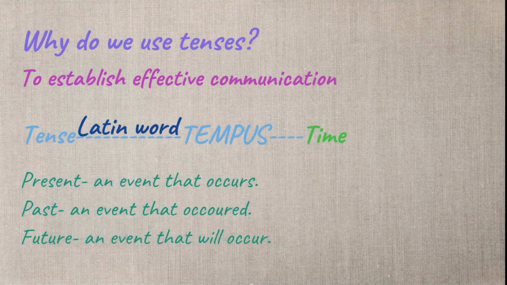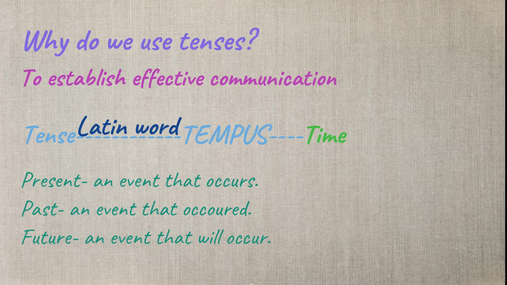Now, why do we use tenses? The concept of English verb tenses is very important in establishing effective communication. The term tense has been derived from the Latin word tempus, meaning time. Since there are many ways in which we express the time of action, we use tenses. It's a method that we use to refer to time: past, present, and future. So, there are three major tenses in English. They are present tense, past tense, and future tense.